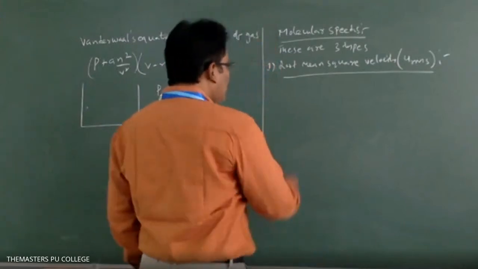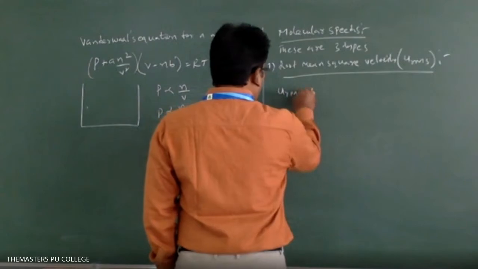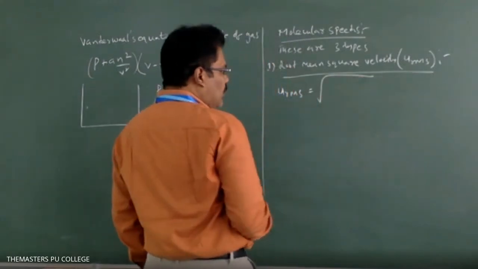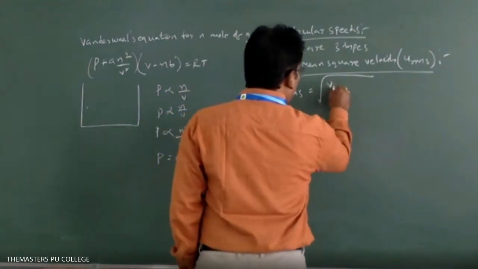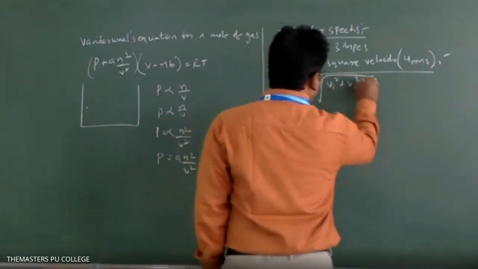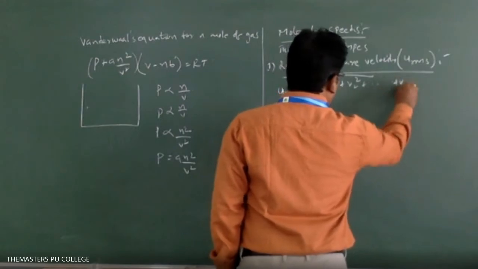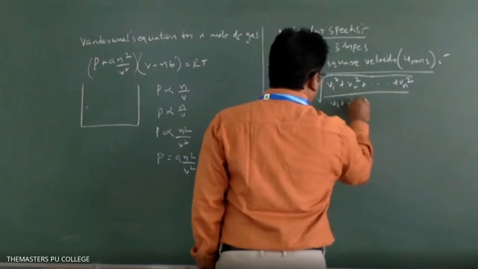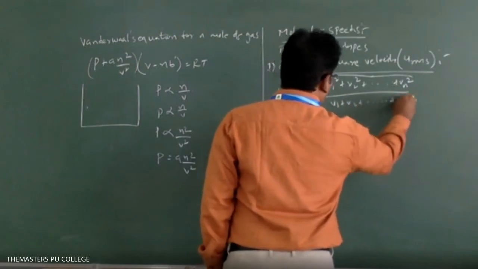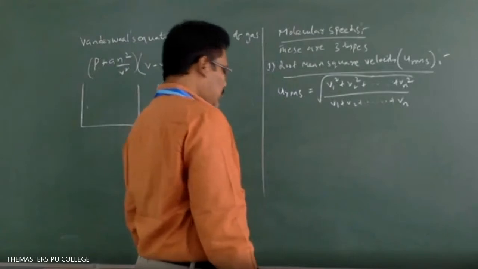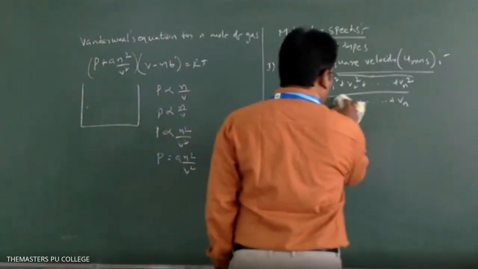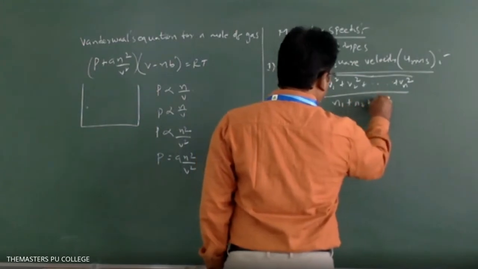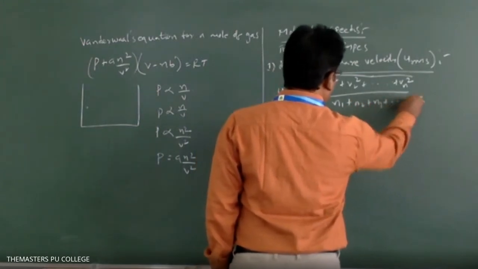Then the RMS velocity is URMS equal to under root of (n1 v1 square plus n2 v2 square plus and so on plus nn vn square) divided by (n1 plus n2 plus n3 plus and so on).